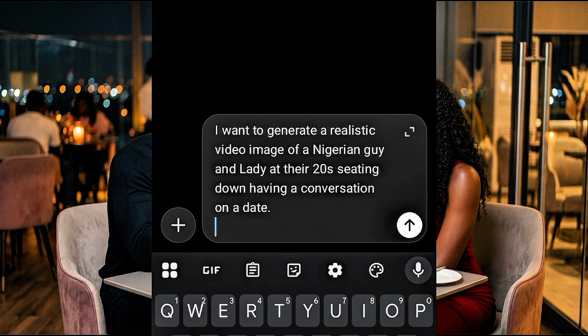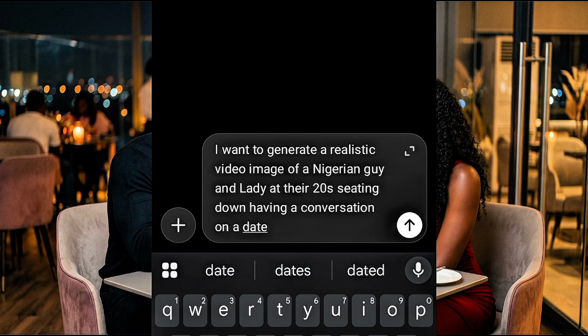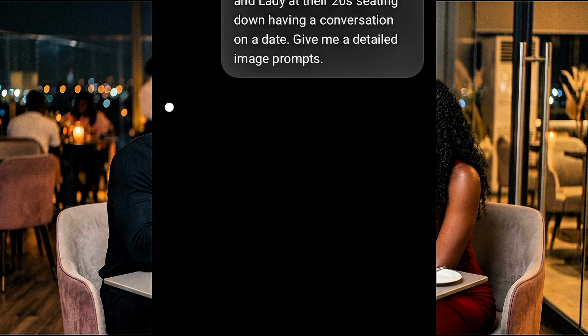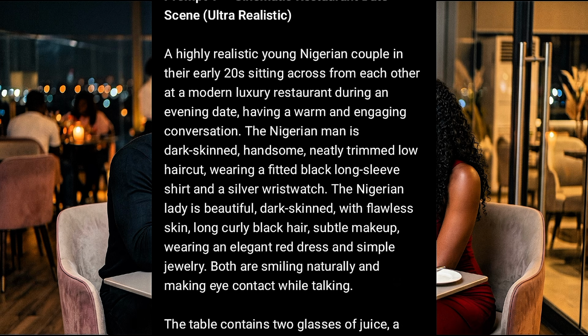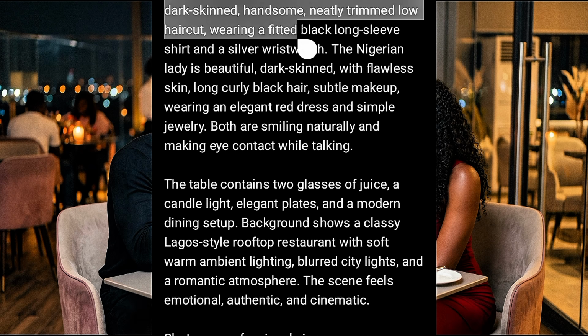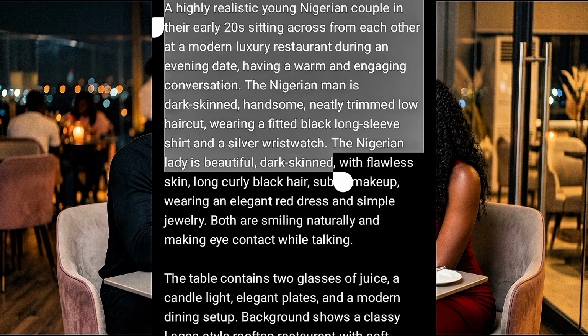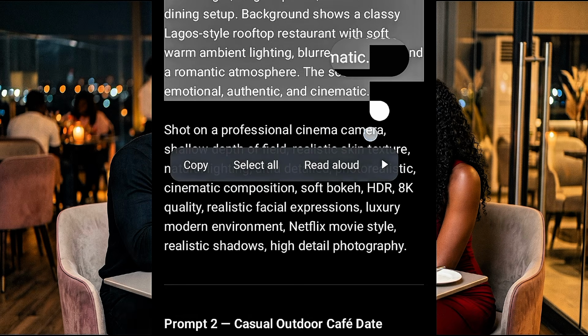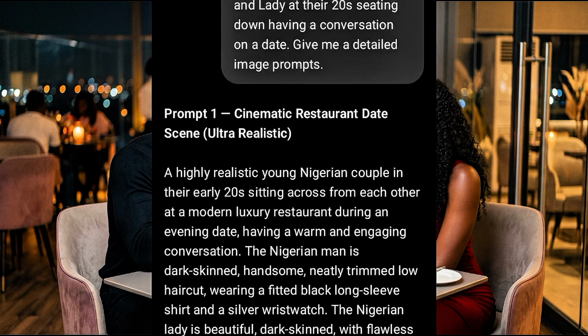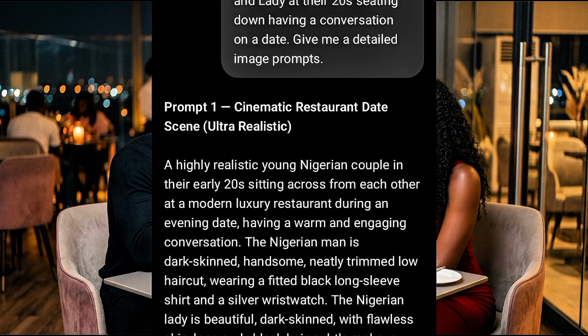I need to let ChatGPT know that I want a detailed image prompt. So what I need to do now is to go ahead and hit enter. Alright, in a few seconds, ChatGPT was able to give me a detailed image prompt. So what I need to do now is to copy this image prompt to go and generate the image. So let me just copy and then head over to any image generating application or software to generate the image.